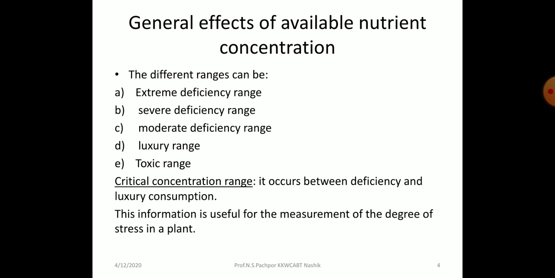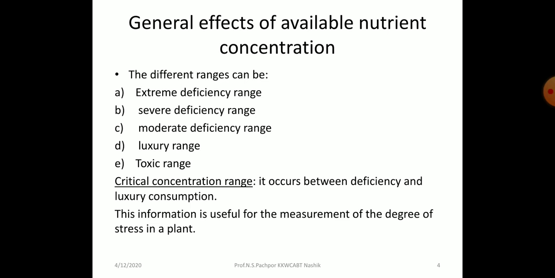Luxury means that the plant absorbs what it requires, and after that some quantity is still available in the soil, more than the requirement. And the last category is the toxic range. Toxic means more than the luxurious, so they are toxic to the plant, or sometimes cause a toxic effect on the plant.